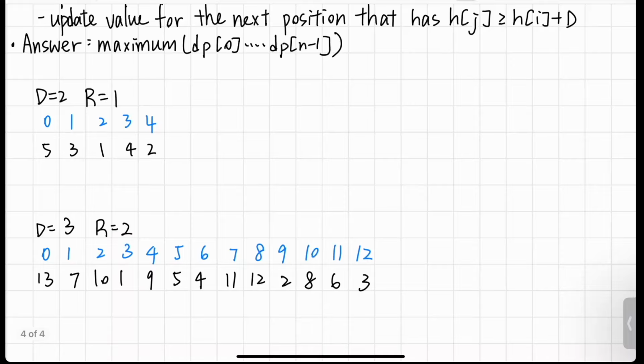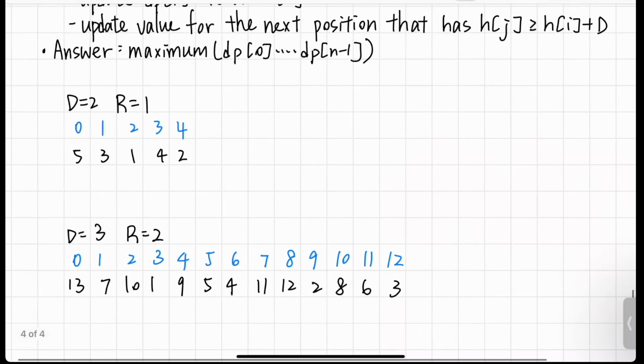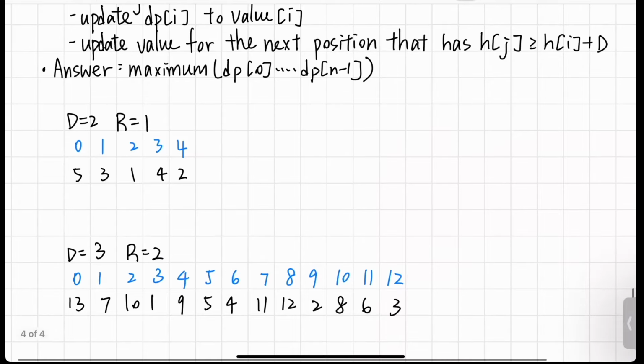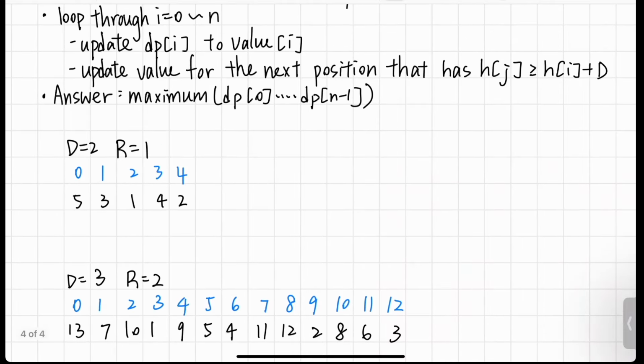And if this is still not clear, we can look at this example. So we would start with increasing values for height. So we would start with this value. And initially, the DP for this value would be some very large negative number, and then we would initialize this value to 0.